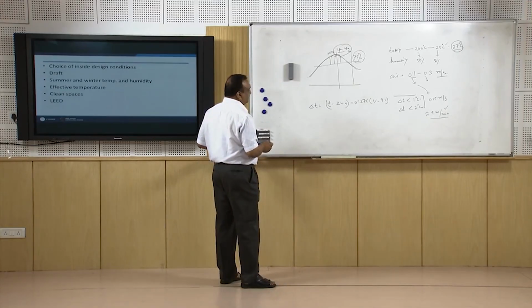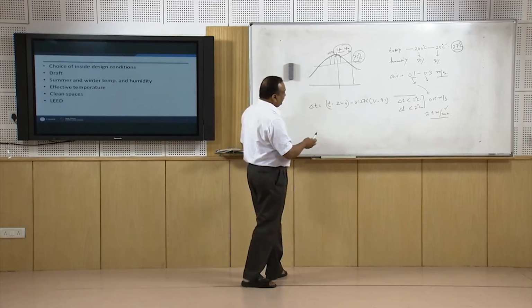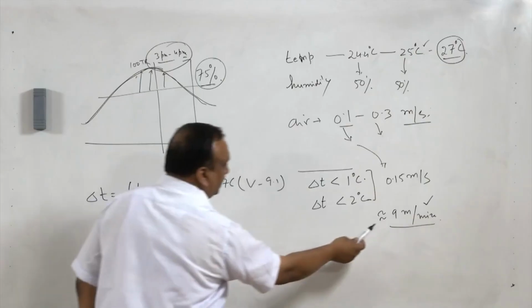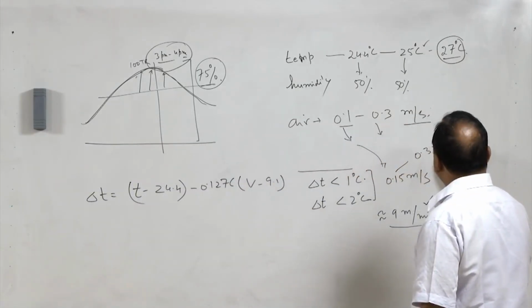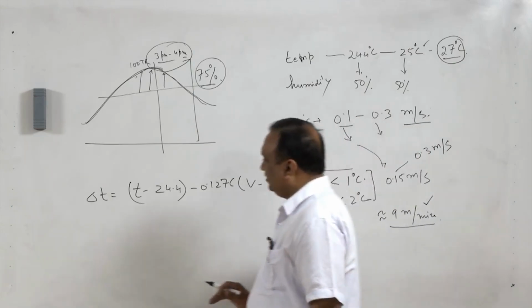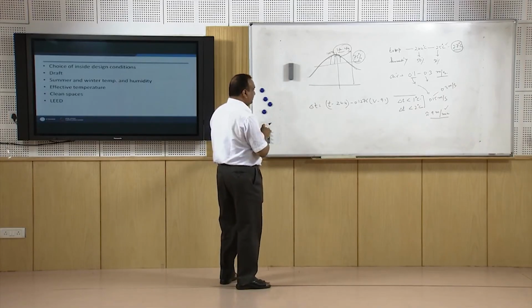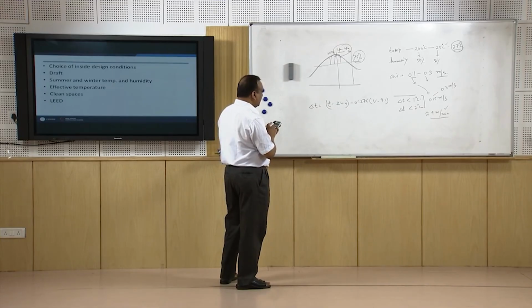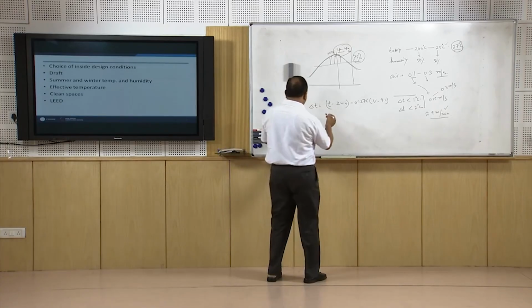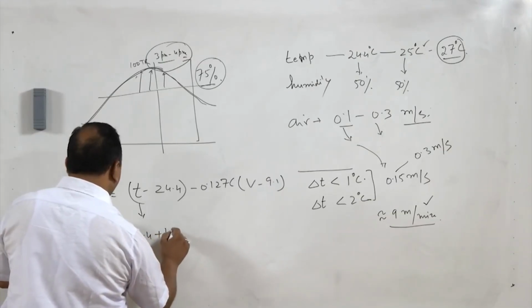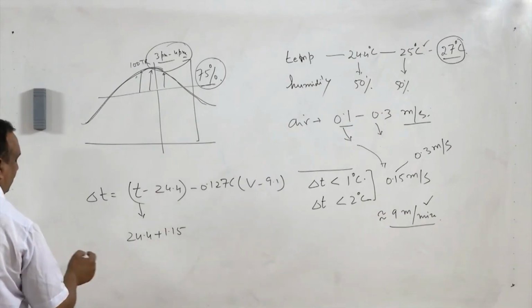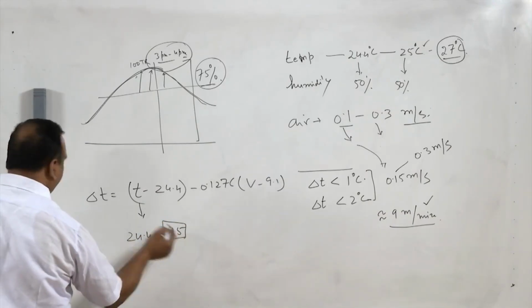Now, in this equation, if the velocity is doubled, I mean from 9 meters per minute to 0.3 meters per second, then for the same draft feeling, 9 into 0.1276, this T can be 24.4 plus 1.15. So, we can go higher in temperature by 1.15 degrees centigrade.